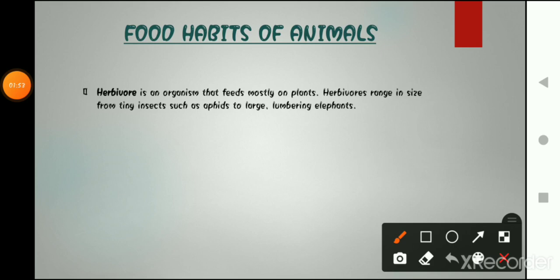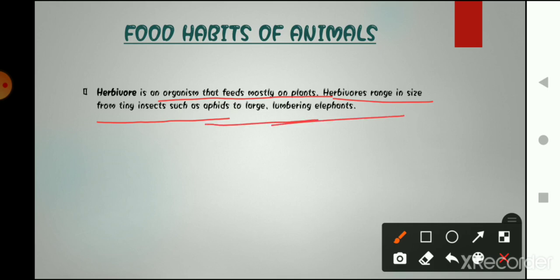A herbivorous is an organism that feeds mostly on plants. Herbivores range in size from tiny insects such as aphids to large elephants. What does this mean? This means that herbivores are those animals that eat only plants. Those who eat only plants are known as herbivorous.